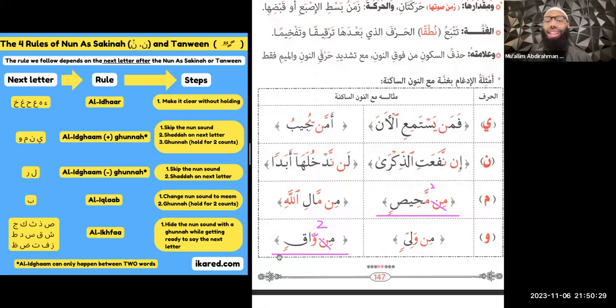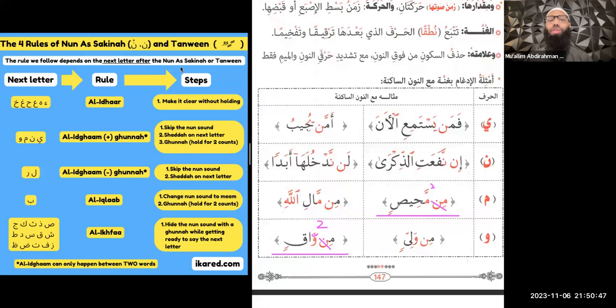Min waqin, min waqin. Remember, we are doing that ghunna. We're holding for 2 counts. Don't forget the ghunna. So many students forget this. Min waqin. All right, so we did some examples with al-idgham with nun as-sakina.